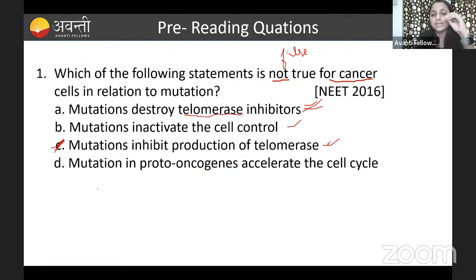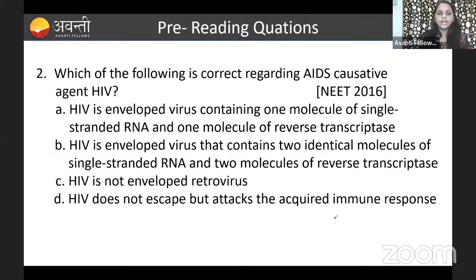Coming to the suppressor genes, if there is a mutation in the suppressor genes also, it will cause cancer. For example, P53 is a suppressor gene, so a mutation in that suppressor gene will lead to cancer. Okay, fine. So the correct answer for this is option C. Let us go to the next question.